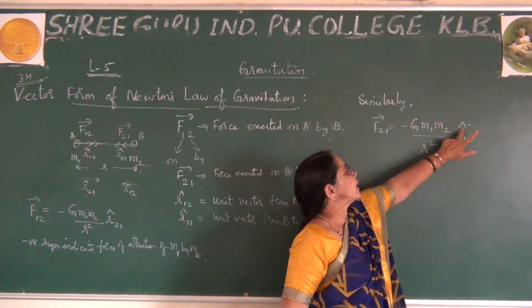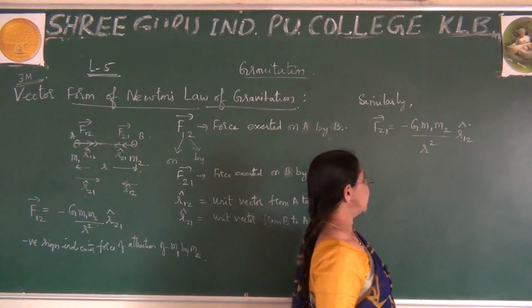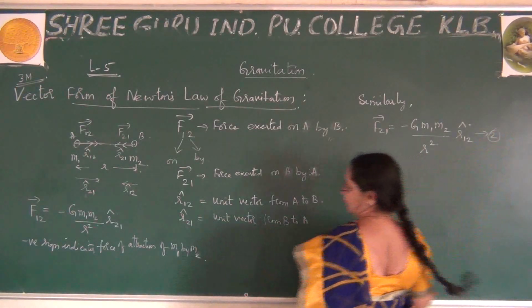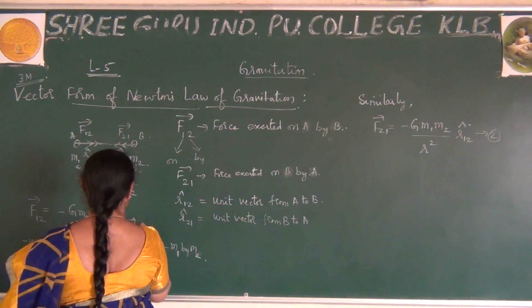This is nothing but the vector cap, we say. Okay, this is the expression. So this is equation number 2, and this is equation number 1.